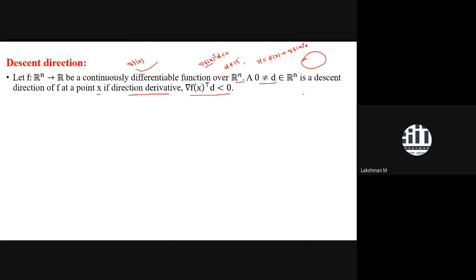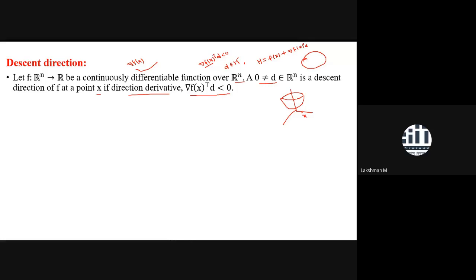Or for simplicity, take a ball shape function of 3 variable kind of things. So this is a ball shape function. So this point, you are taking any point in the domain. So what would be the domain of this one? It would be R2. So here in this one is x.